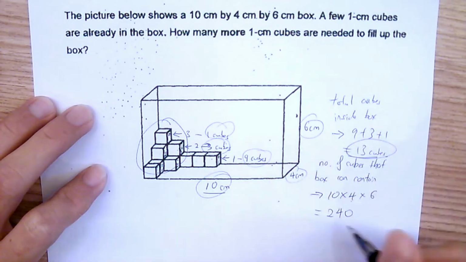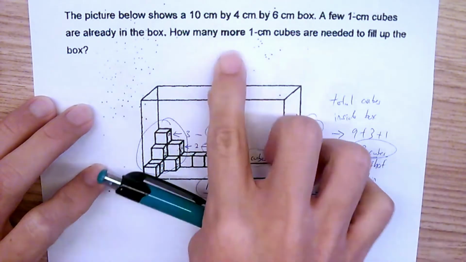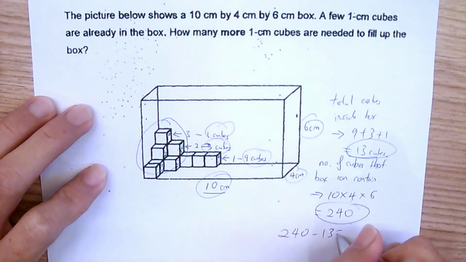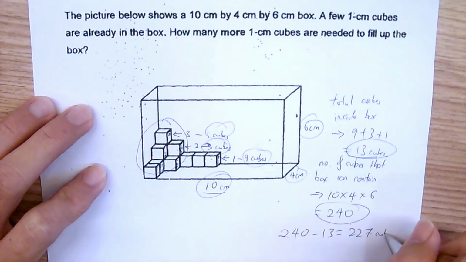Inside there are already 13, and we can put a total of 240. So how many more 1 cm cubes are needed to fill up the box? Easy, just take 240 minus 13 and that will give us 227 cubes. So this will be the final answer.